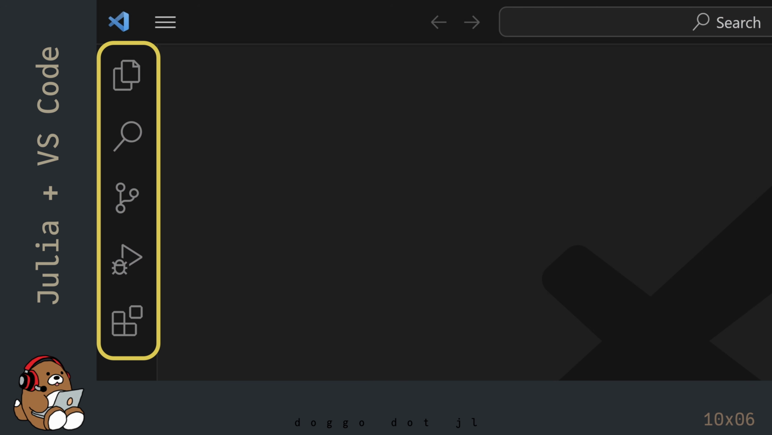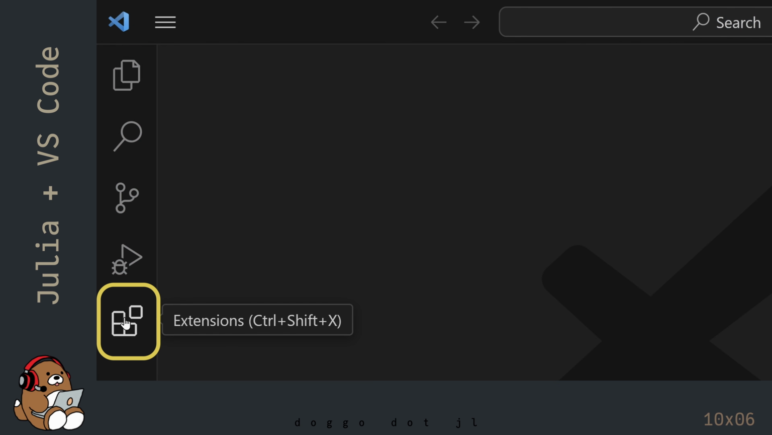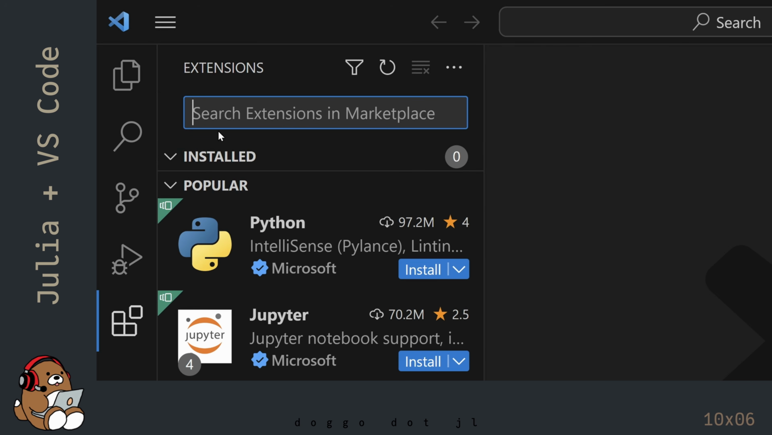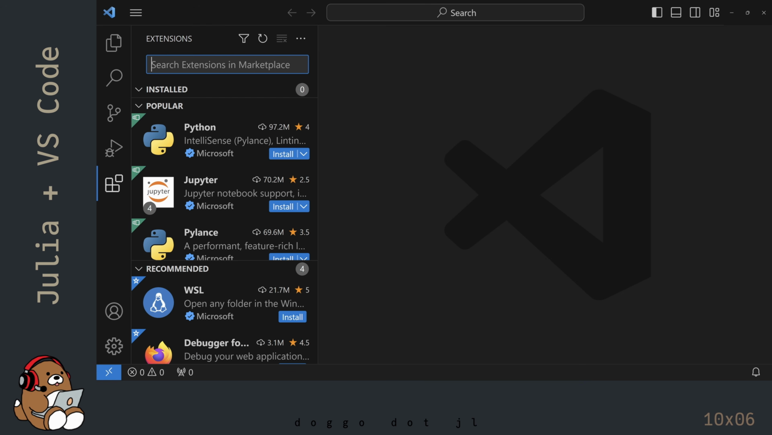Along the left-hand side are a set of large buttons. Click on the Extensions button to open the Extensions panel. The Extensions button is the button with 4 squares, with one of the squares being slightly offset. There are a lot of different extensions available for VS Code, but to use Julia in VS Code, you only need one extension.